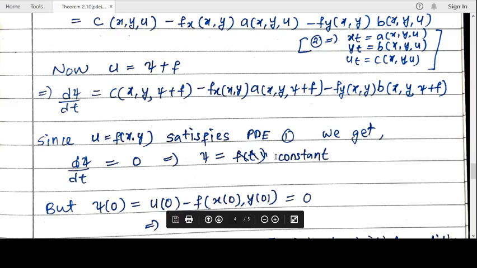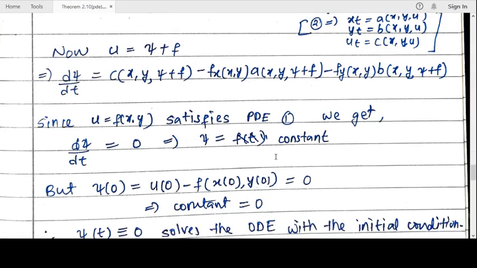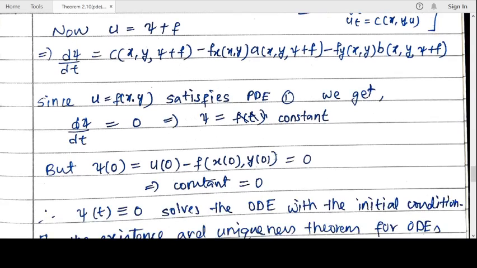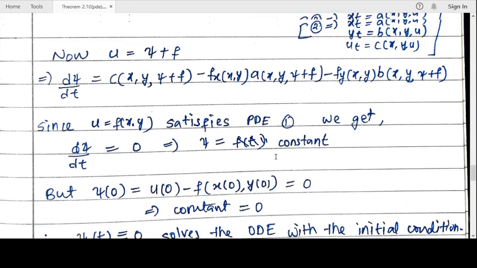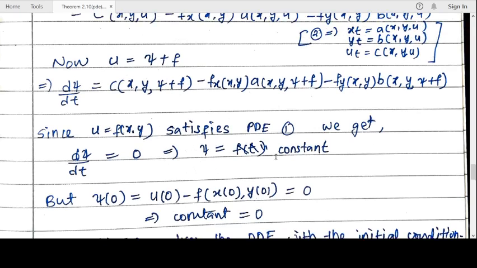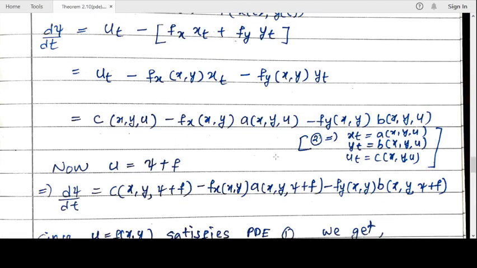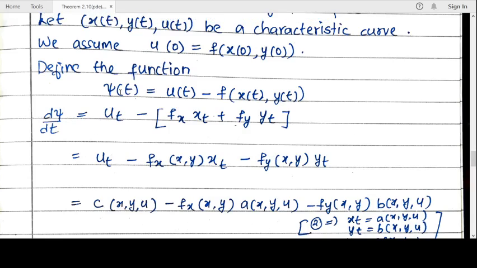So psi is a constant, independent of t. Now suppose that psi equal to some k. But what is psi of 0? Here we have defined psi like this, so psi of 0 is u of 0 minus f of (x of 0, y of 0). For this we have already assumed that u of 0 is the same as f of (x of 0, y of 0).